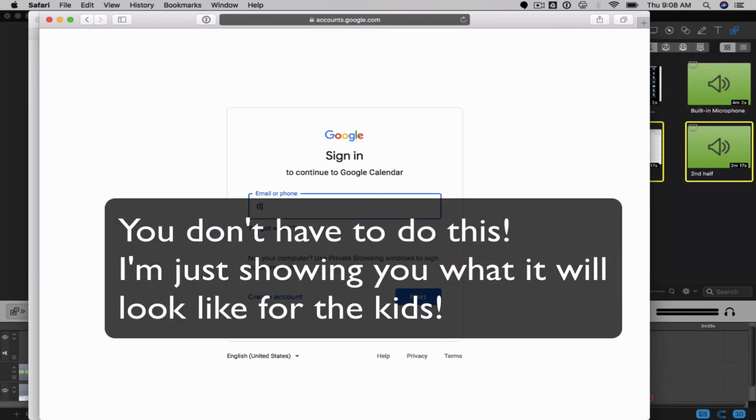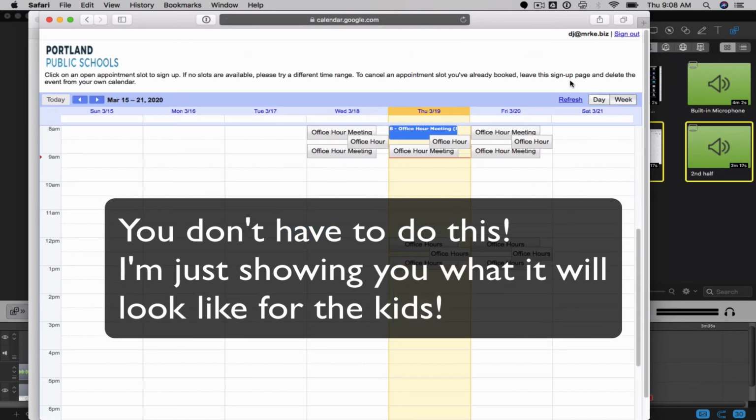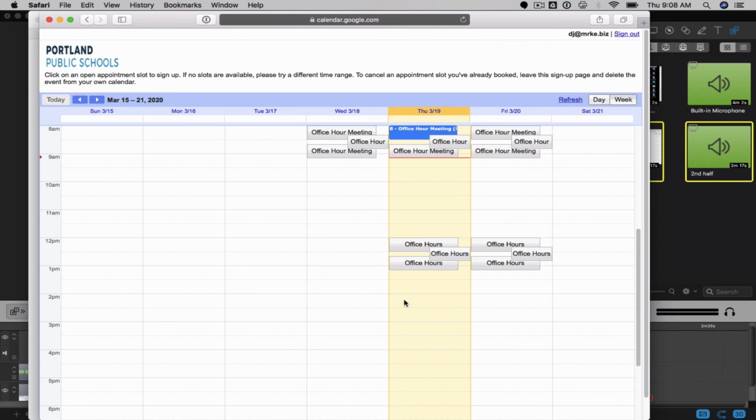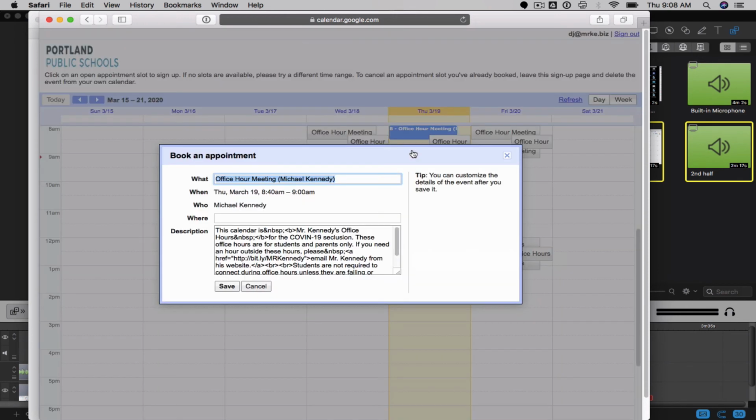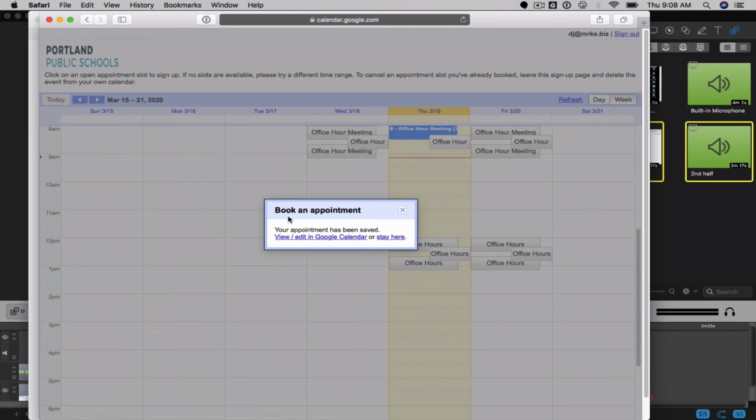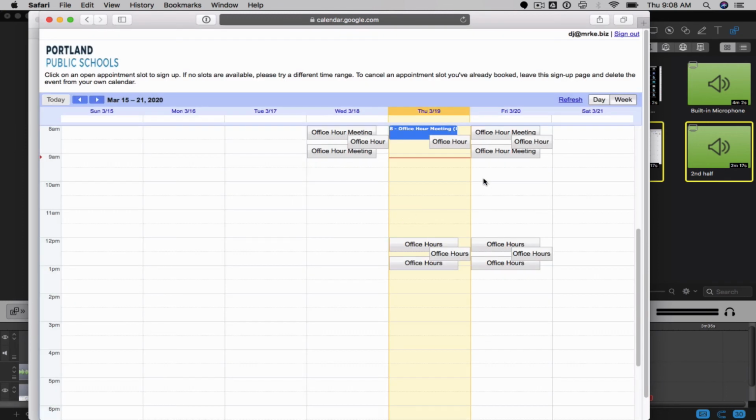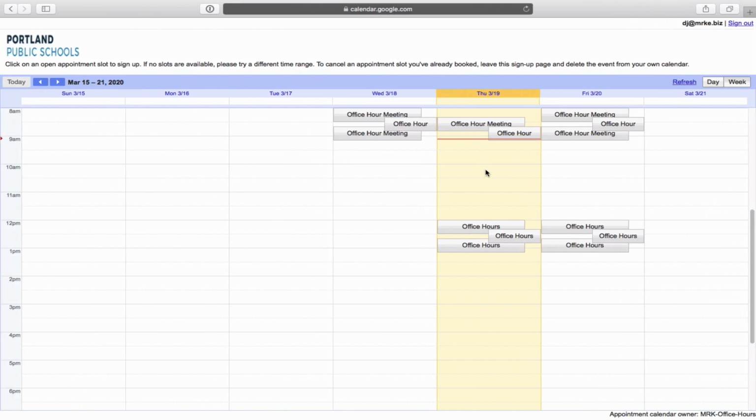And it's going to ask me to sign in. I'm just going to sign in under a personal account. What this is doing is blocking out my school registration with Google, so it sees me as a totally different user. And you can see here, this is what it looks like to the students. They can't see all that other calendar junk. They see just these office hour blocks. So if they want this office hour here, they just click on it, and then they hit save. Because they're logged into Google, it automatically logs that into their calendar, and it tells you that that is booked.